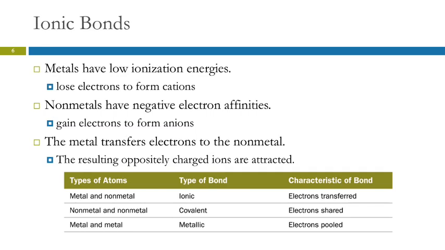The two other types of bonds that we need to know about are covalent and metallic. Covalent bonds occur between different nonmetal atoms. Nonmetals tend to gain electrons. They're not going to form ionic compounds with other nonmetals because none of them wants to become positive. They all want to become negative, and that's not going to do any good. So what they do is they share electrons instead of transferring them. And then metals also form bonds. There's got to be some sort of a bond, or metals would not be solids at room temperature. And we know that they are. In a metallic bond, the electrons are pooled, and we'll talk about that in a little bit.